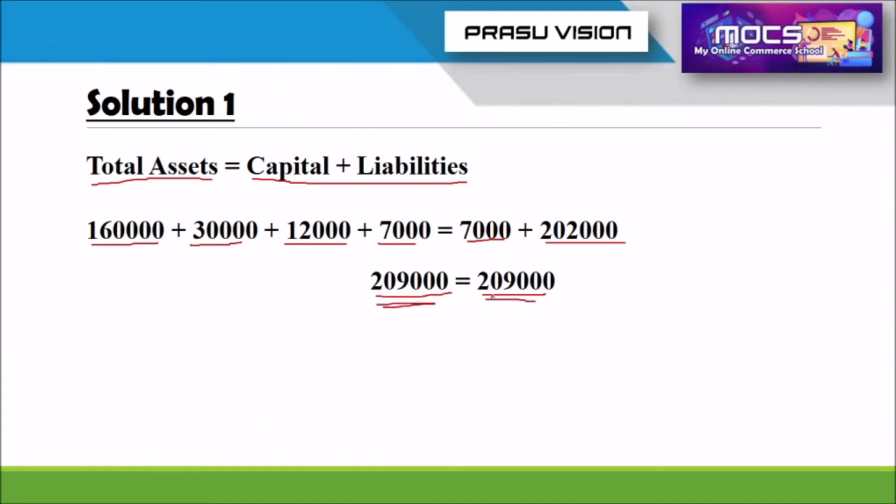This indicates the firm is in a good position because asset is equal to capital plus liability. If the liability is more, or the capital plus liability amount is more, that is not good for the business firm. That shows the bad financial position of the firm. That is why we are finding out using accounting equation, asset is equal to liability plus capital. I hope it is very clear for you from this problem.